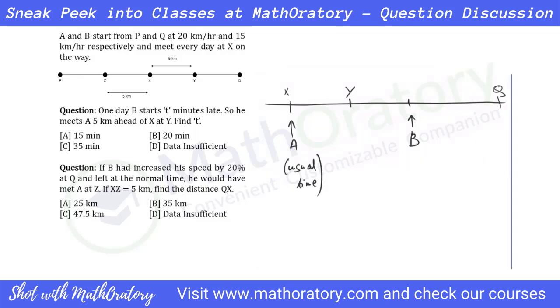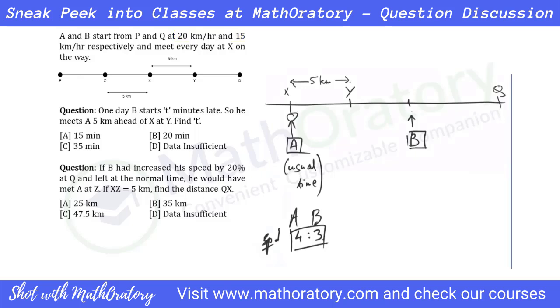The data that we have is this section is 5 kilometers. And we also know that A and B are simultaneously at these points. So this is X and this is some hypothetical point. We are not sure about where it is. We also know the speed ratio. So we know that A is traveling with a speed of 20 kilometers per hour and B is traveling with a speed of 15 kilometers per hour. So the speed ratio of A and B is 4:3, right?